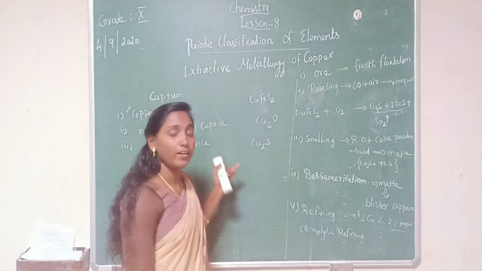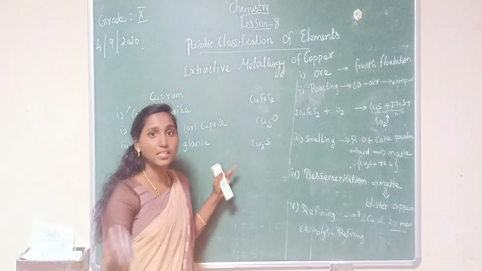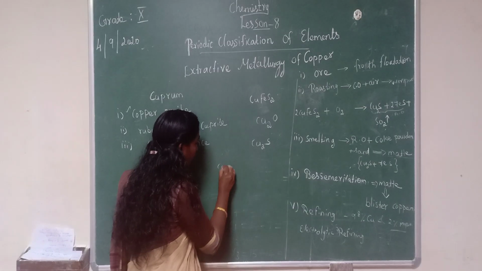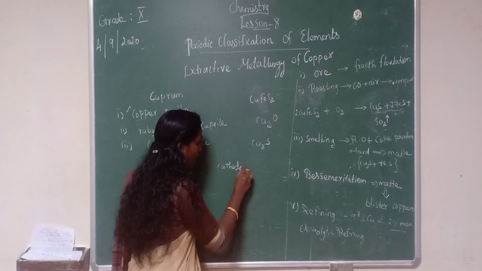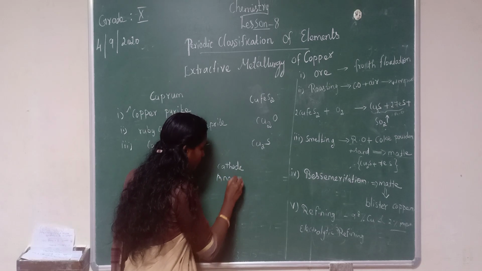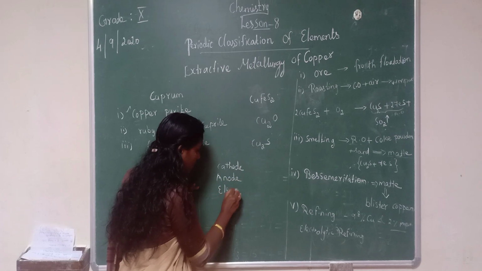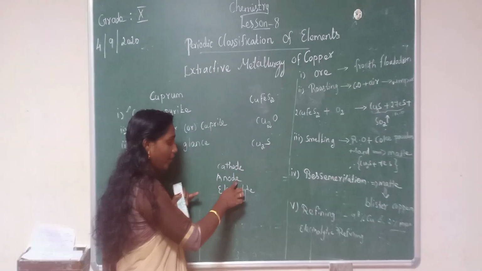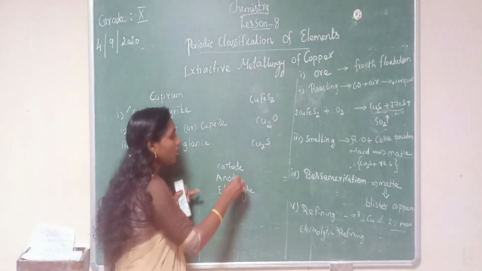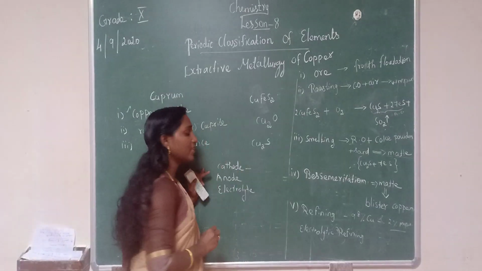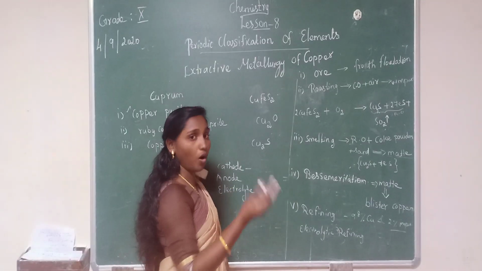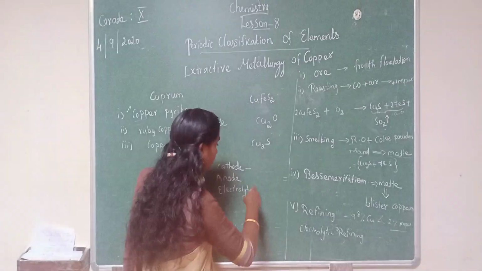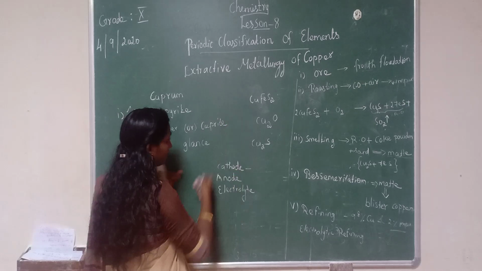Already we learned the electrolytic cell contains 3 components, right? What are the components? Cathode, anode and electrolyte. Here the cathode is a thin plate of pure copper. Just remember this electrolytic cell diagram.